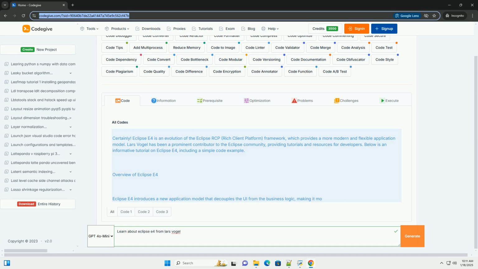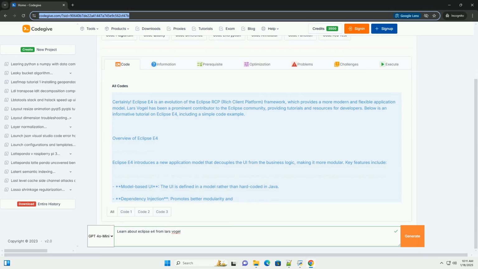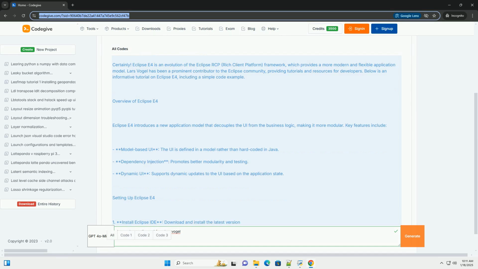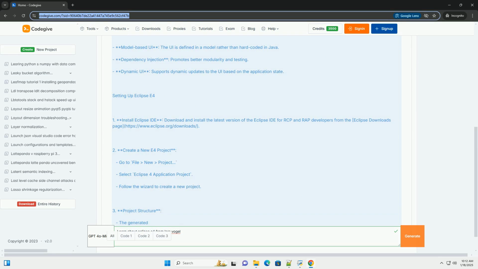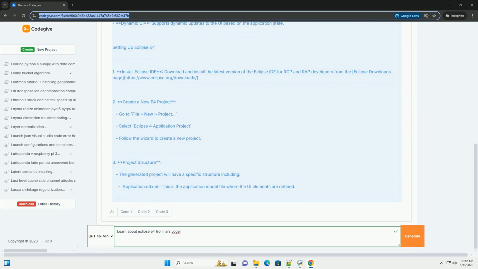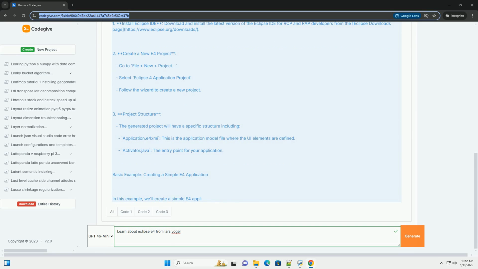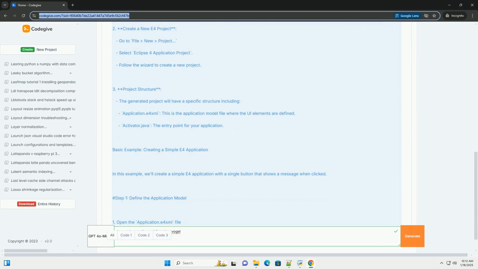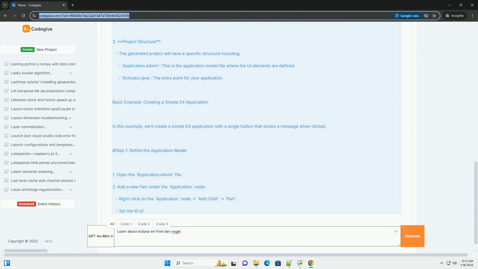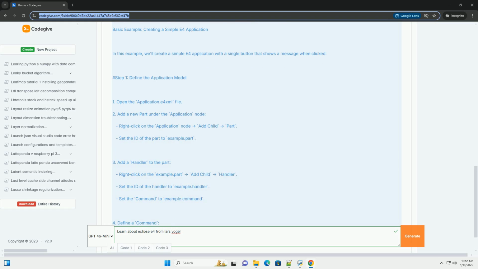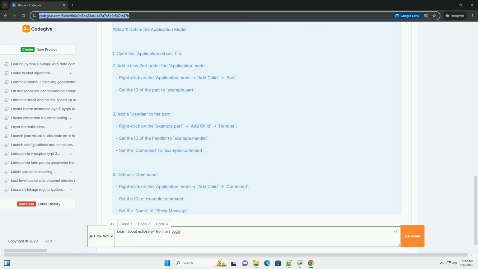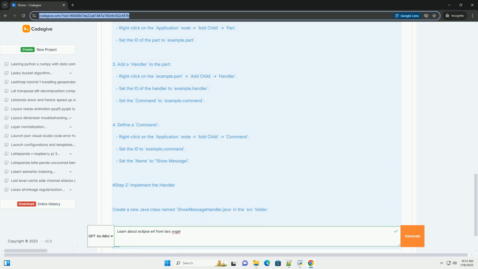Certainly. Eclipse E4 is an evolution of the Eclipse RCP, Rich Client Platform, framework, which provides a more modern and flexible application model. Lars Vogel has been a prominent contributor to the Eclipse community, providing tutorials and resources for developers. Below is an informative tutorial on Eclipse E4, including a simple code example.